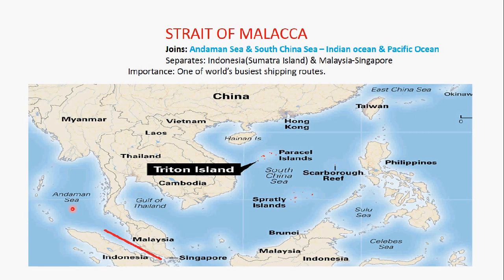Andaman Sea lies in Indian Ocean. On the other side, South China Sea lies in Pacific Ocean. So it also connects Indian Ocean with Pacific Ocean. On the land side, Strait of Malacca separates Indonesia and Malaysia, Indonesian Sumatra Island and Malaysia. It is one of the world's busiest shipping routes.